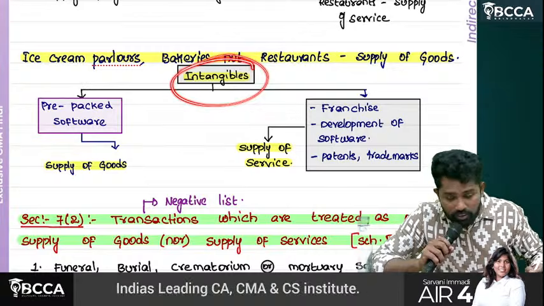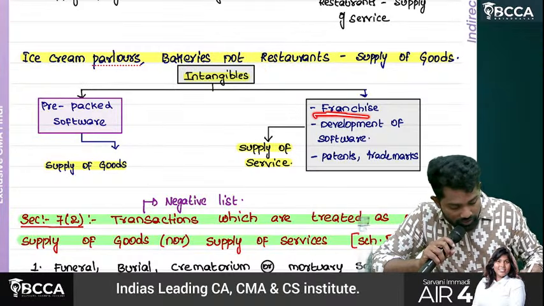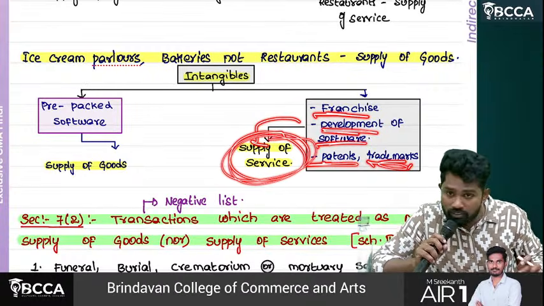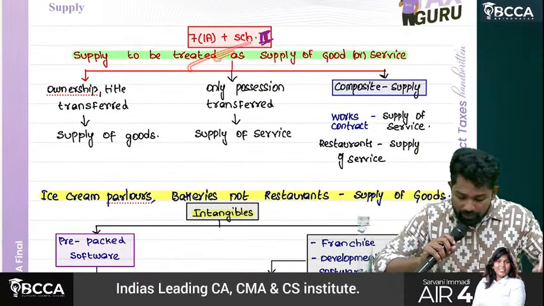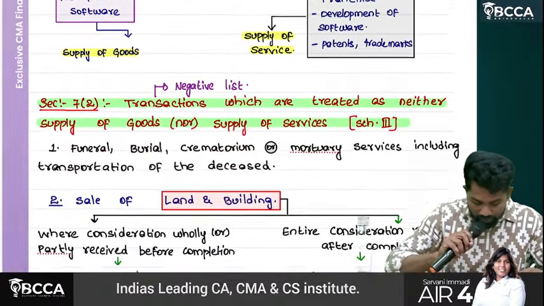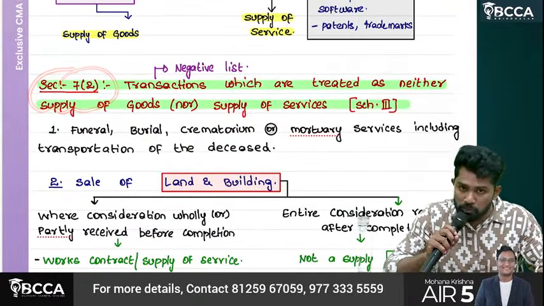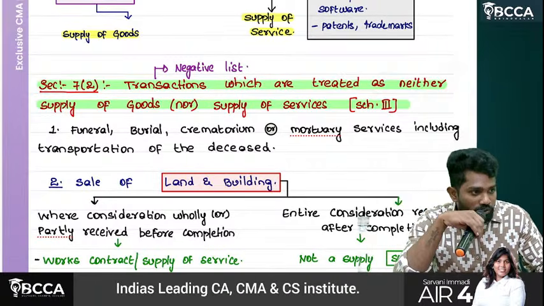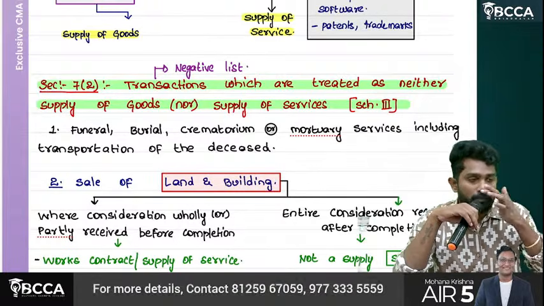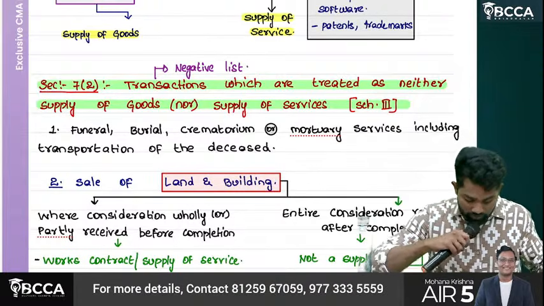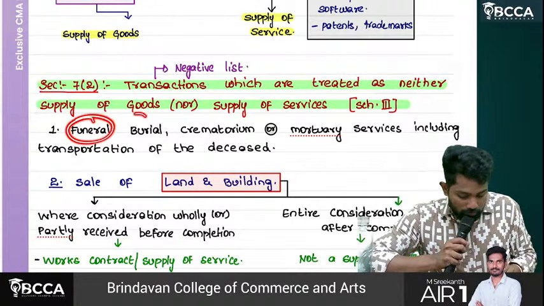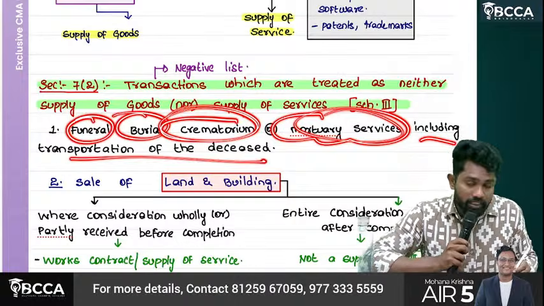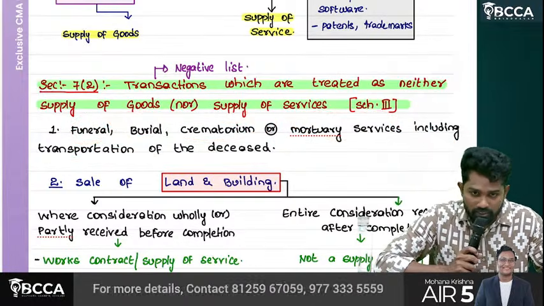And then intangibles like franchise, development of software, patents, trademarks, all these will be treated as what? Supply of service. With this we completed Schedule 2. Then we are moving on to Section 7 subsection 2. Transactions which are treated as neither supply of goods nor supply of services, which are covered under the negative list. First one: funeral, burial, crematorium, mortuary services, including transportation of the deceased.